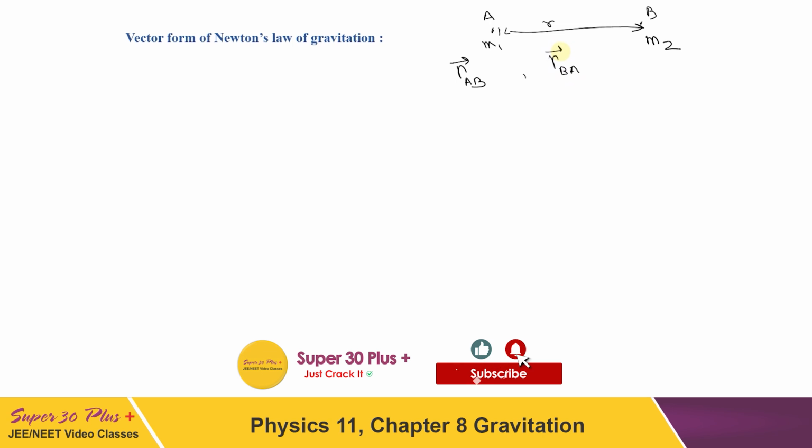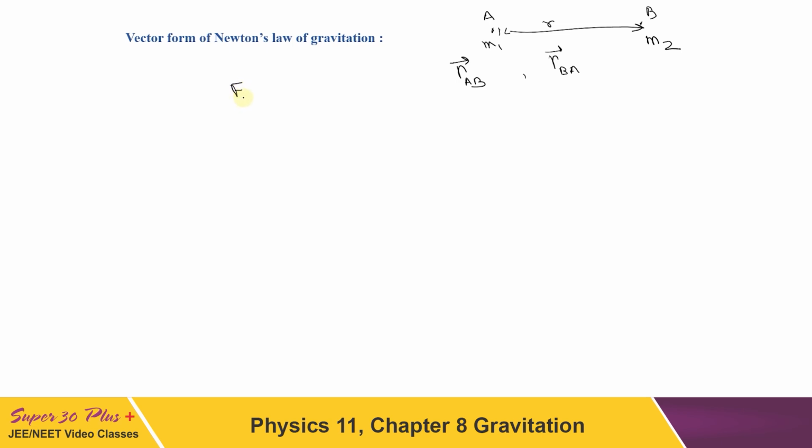So if we write now force on A due to B, as we know this is the attractive force, so force on A due to B can be vectorially represented as G m1 m2 upon r square, and then unit vector we can write here. Now what should be the direction from A to B or from B to A? As A is being attracted by B, so the direction has to be towards B. And here we can write this unit vector RBA.